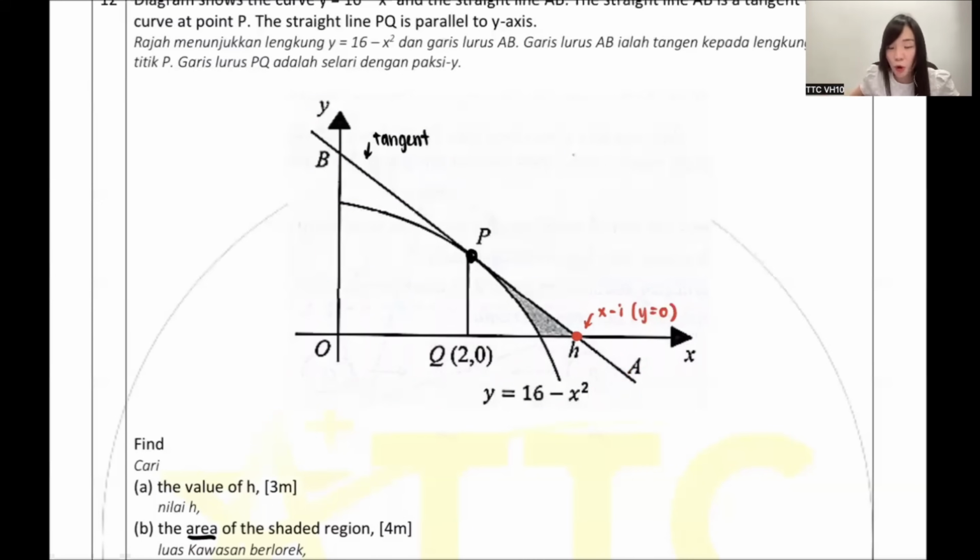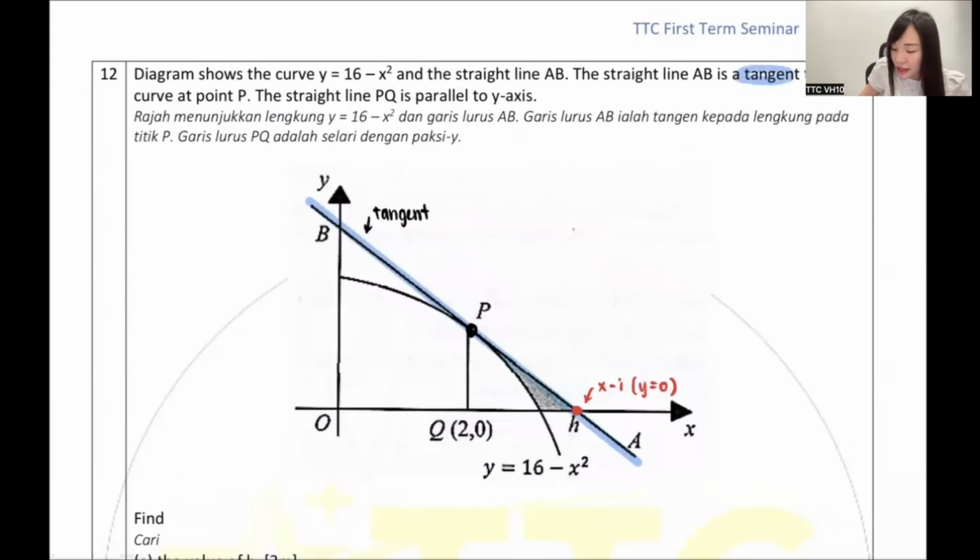Because look carefully. This point is not touching the curve, this point is only touching the blue color straight line. Very good, Putri. And Putri tell me, tangent. My dear, this blue line, isn't it in the starting? They tell me this line is a tangent. So do you realize for these questions, to find the H answer, you need to have the tangent equation. And if you need the tangent equation, that means this is under which chapter? Very good, Brian. Form 5, chapter 2, differentiation.